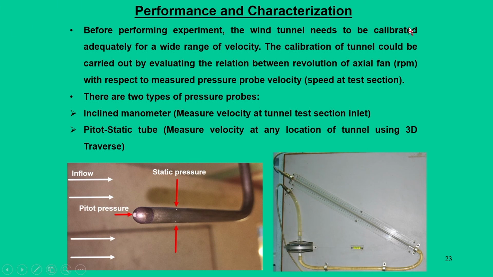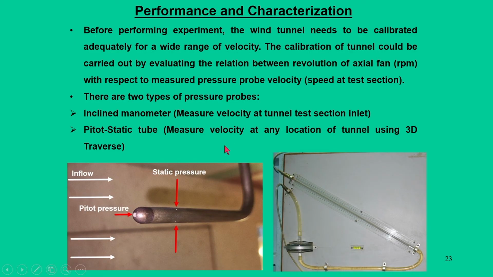All sorts of things have to be addressed, and we call them wind tunnel performance and its characterization. That means the wind tunnel is unique in nature, and it has to cater to the need of the requirement. So, before performing the experiments, the wind tunnel needs to be calibrated adequately for a wide range of velocity. The calibration of the tunnel can be carried out by evaluating the relation between the revolution of the axial fan. That means the wind speed comes because the fan is rotating.